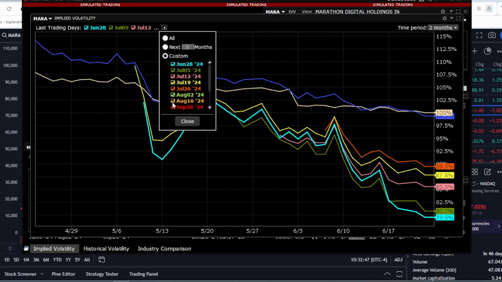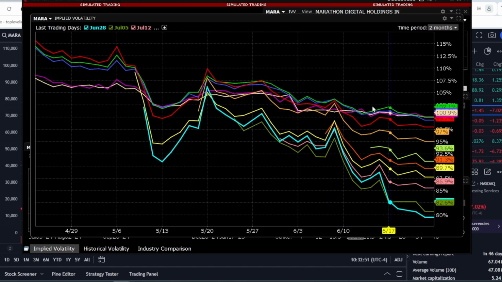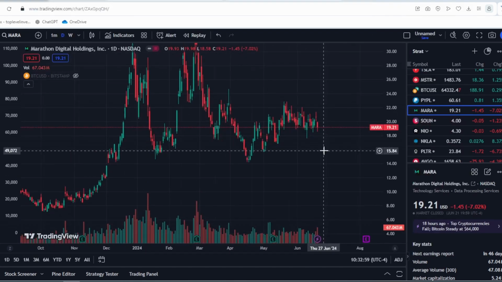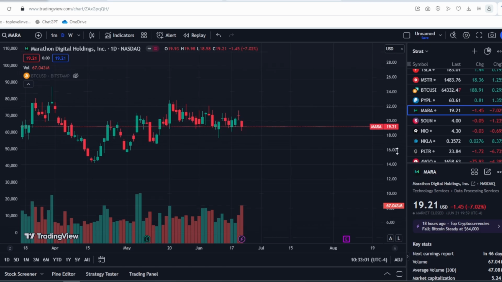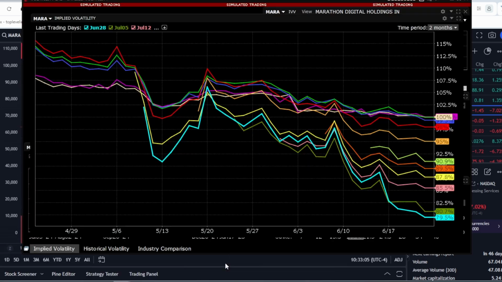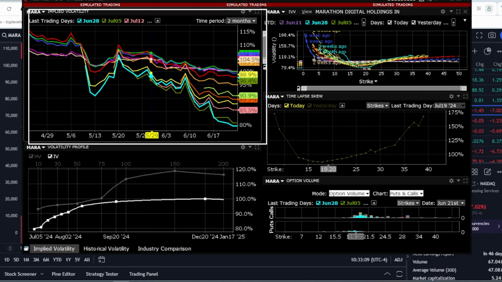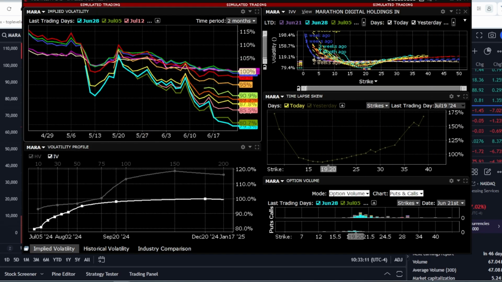Let's delve deeper. We'll start with volatility. As we can see, the stock's volatility is gradually decreasing, indicating stagnation. This is a normal situation since Marathon Digital is in consolidation. The longer it remains in a sideways movement, the more the volatility will decline. However, given the stock's strong connection to cryptocurrency, it is unlikely to drop significantly.